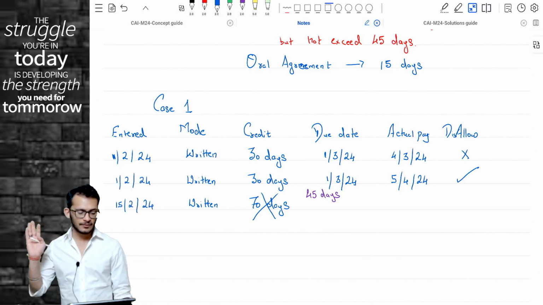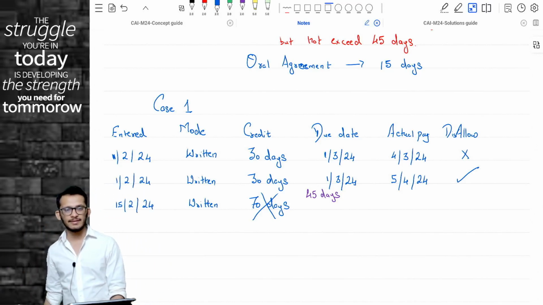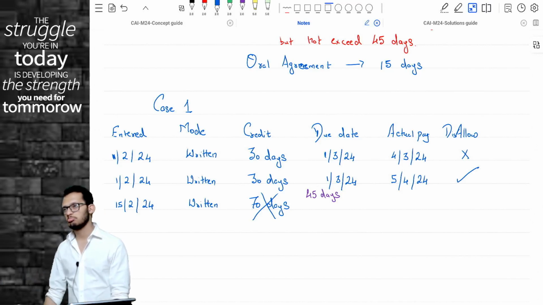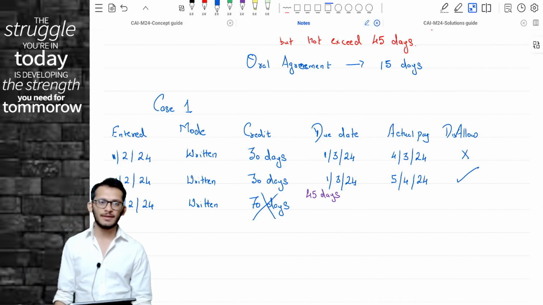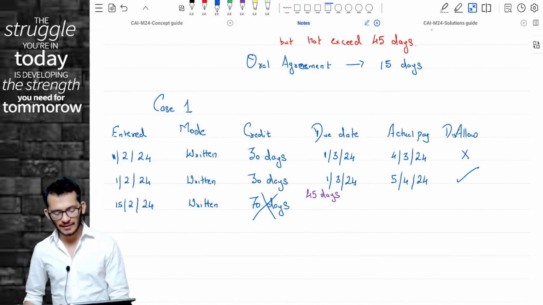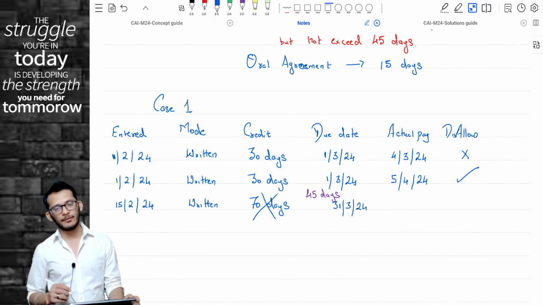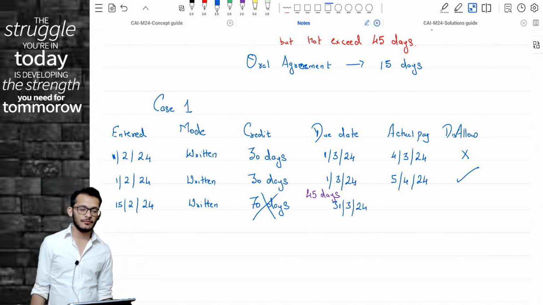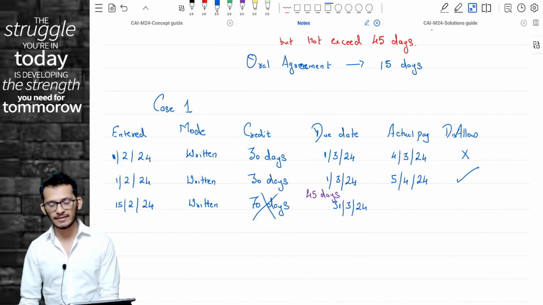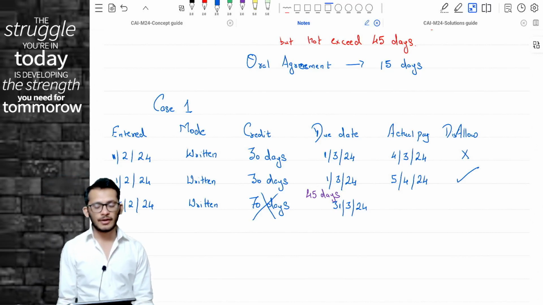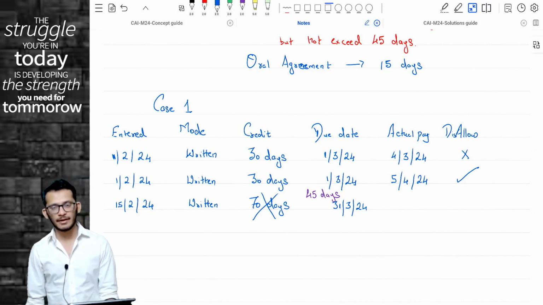Now, what is 45 days? From 15th February you will get 14 days. 14 plus 30 will give you 44, which means it will be 31st March 24. The MSME Act will come and say, forget that you have a credit period of 70 days. The credit period will now become only 45 days. You have to make the payment by 31st March.